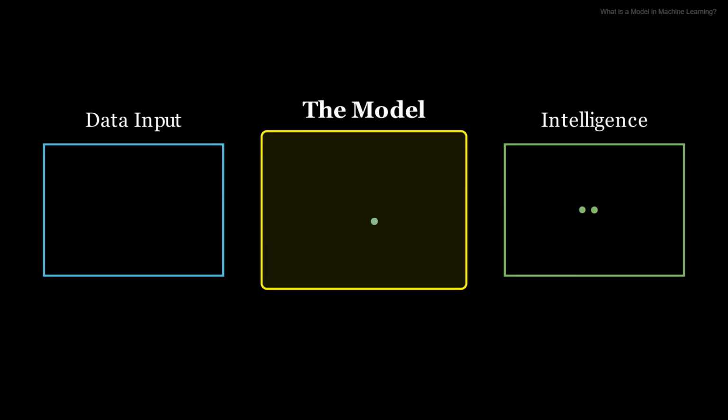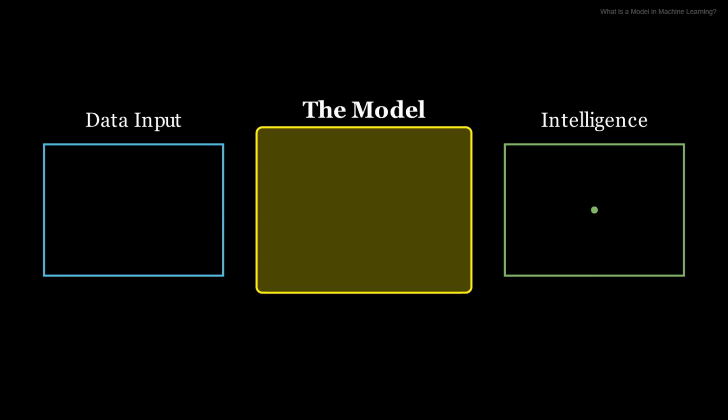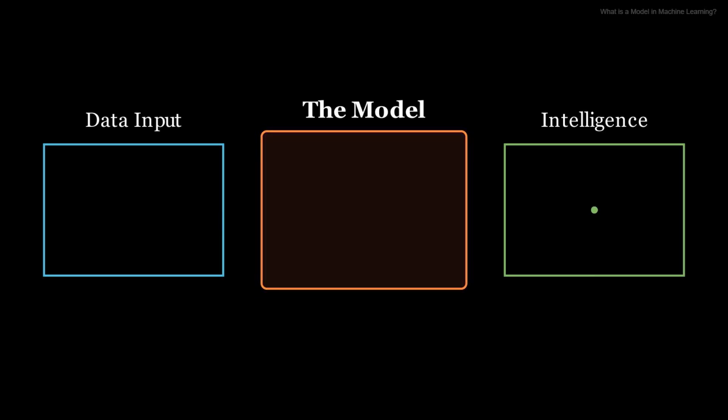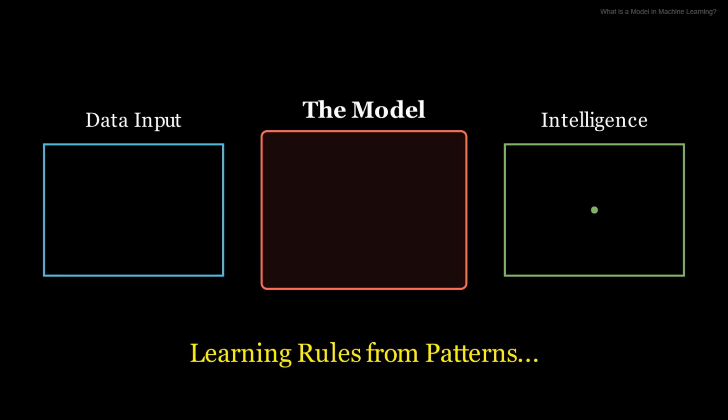Unlike a fixed coffee machine or a static recipe, an ML model doesn't start with all the rules predefined. Instead, it learns these rules by being fed vast amounts of data. It analyzes these examples, looking for patterns and relationships between the inputs and their corresponding correct outputs. This process of learning from data is what allows the model to become smart and useful.